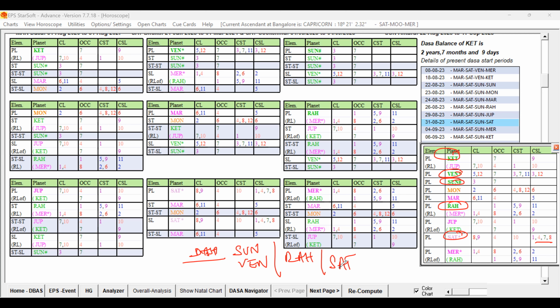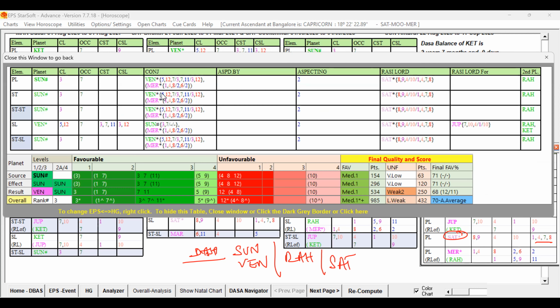Whether we found Ketu, let us check. I am checking the key planets in the supports which are making the Sun Dasa favorable. Sun is already favorable, but whether it has any other key planet in its supports further increasing it. Sun is there, Venus is there, Rahu is present and Ketu also at the sub-level. Anyway, Saturn is there.